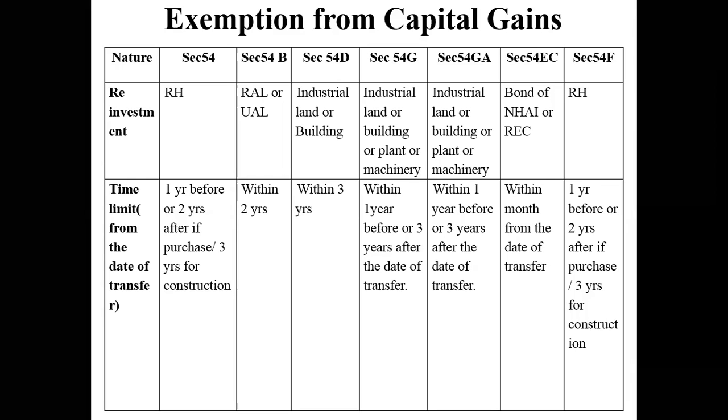Within 1 year from the date of opening the account, I find a suitable land, and the price of that land is, let us say, 25 lakh rupees. I have invested 40 lakhs, but the land is available for me at 25 lakhs. I acquire that land for 25 lakhs. At the end of 2 years, still there is 15 lakh rupees lying idle in my account.